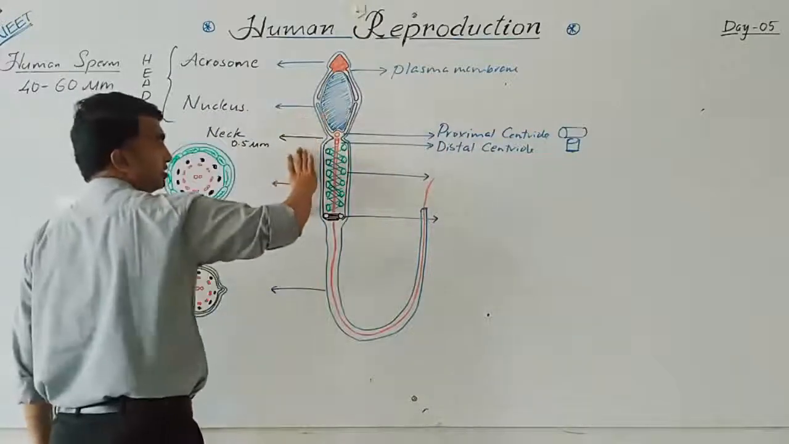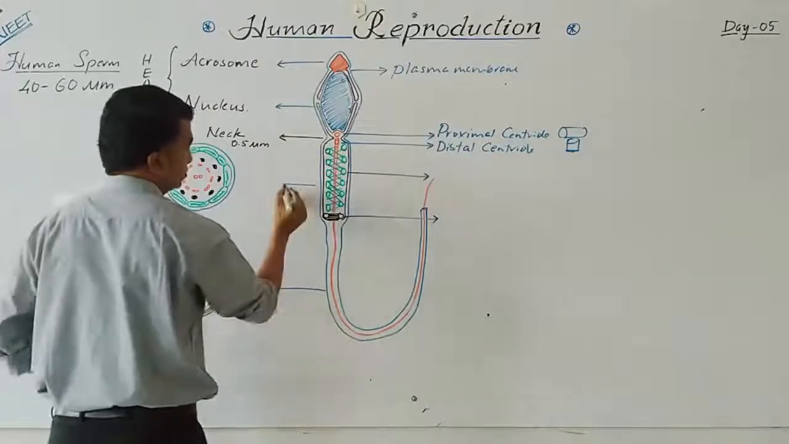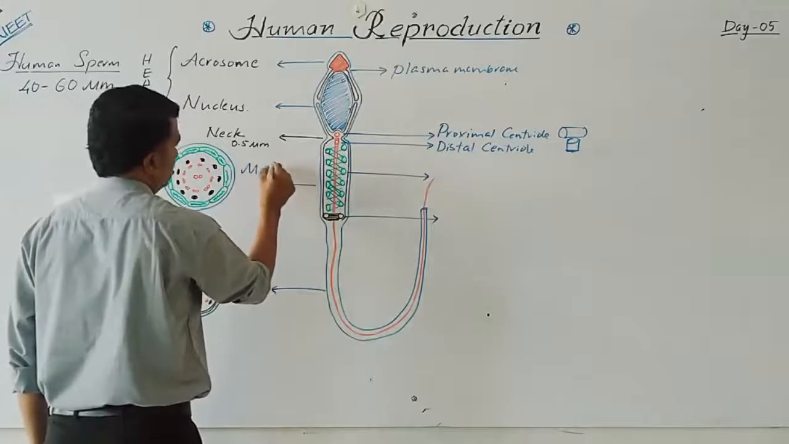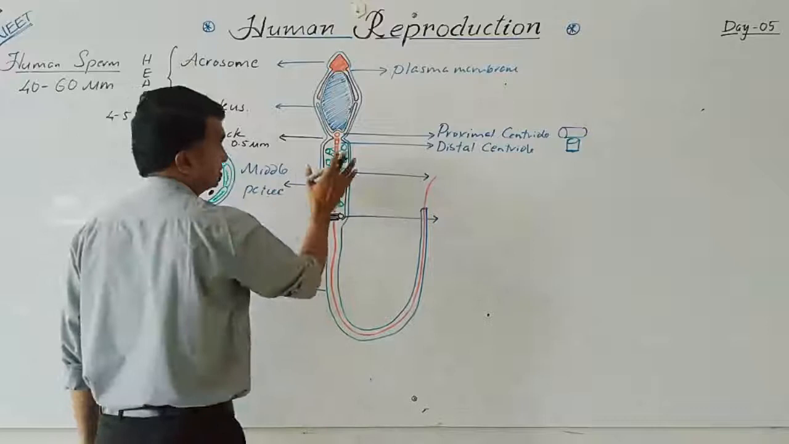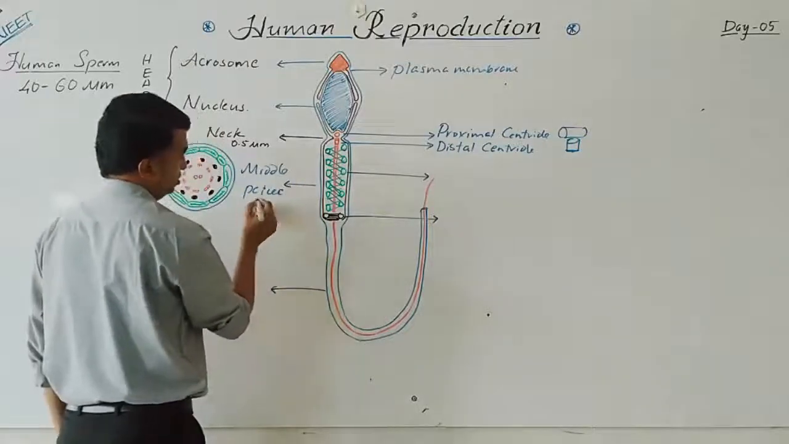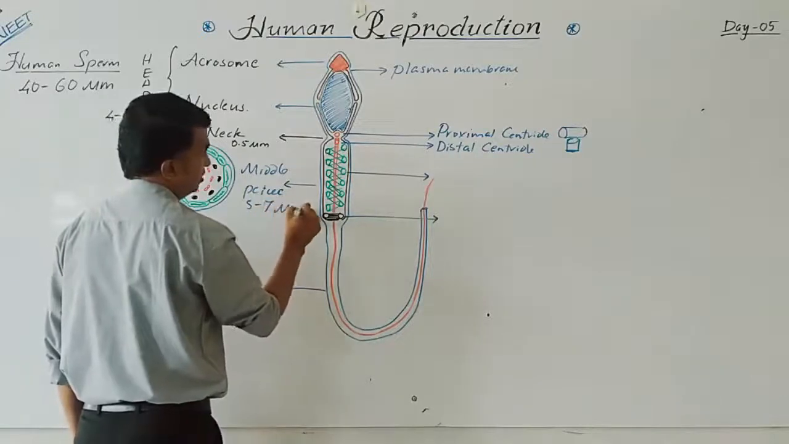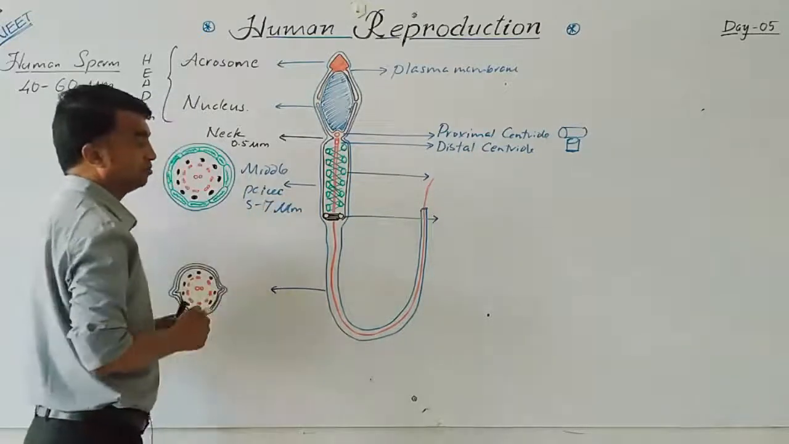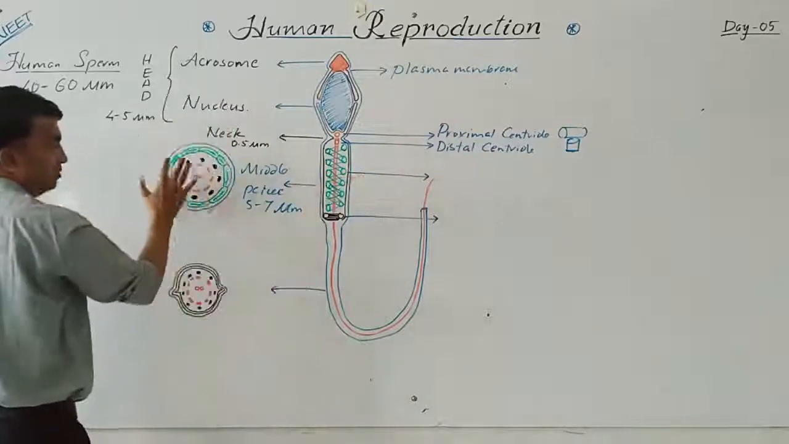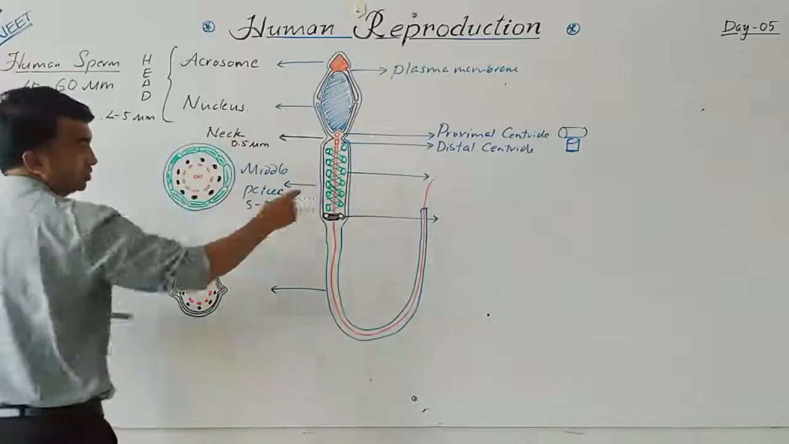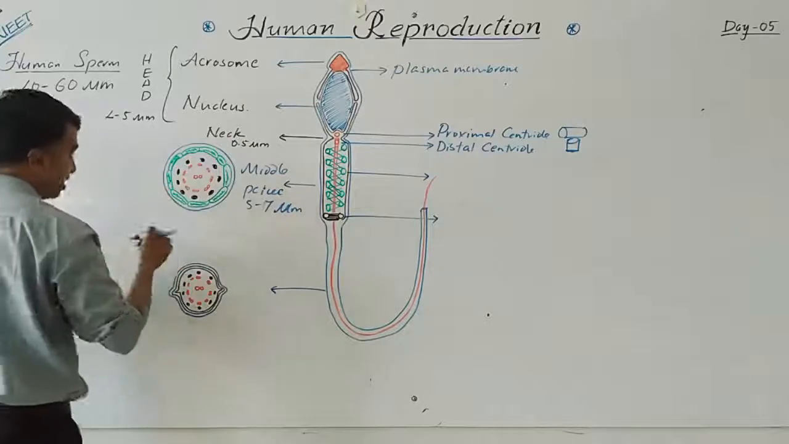The neck is followed by this portion, which is nothing but the middle piece. Yes, this is functionally very important. The middle piece is almost 5 to 7 micrometer. When you take the transverse section of this middle piece, it will appear like this. The central red colored portion is the axoneme.